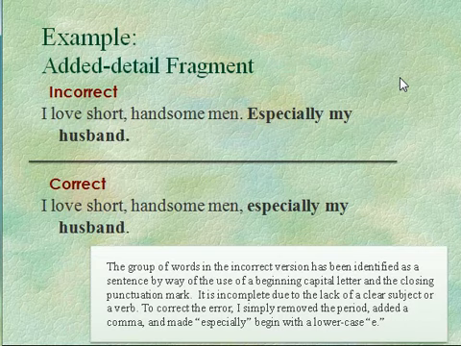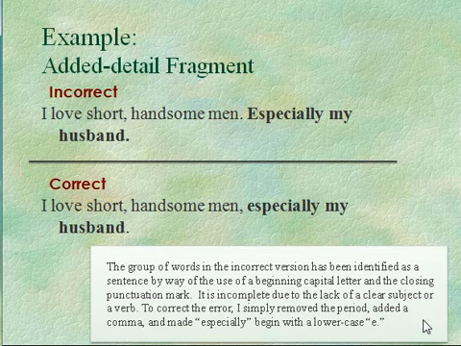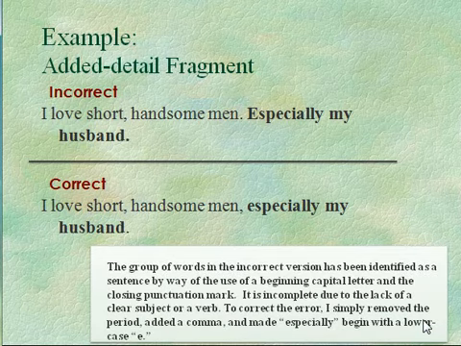I love short, handsome men. Especially my husband. Now, if I'm proofreading this, as we've talked about, I can tell right away that especially my husband doesn't make a complete thought, even though I've capitalized and punctuated this as if it were a sentence. Easy way to fix it, guys. All we have to do is attach especially my husband to the preceding sentence. In this case, we need to add a comma. Why? Because it's extra added detail. It doesn't have to be there for that sentence to make sense. It's an add-on. We need a comma to show so.